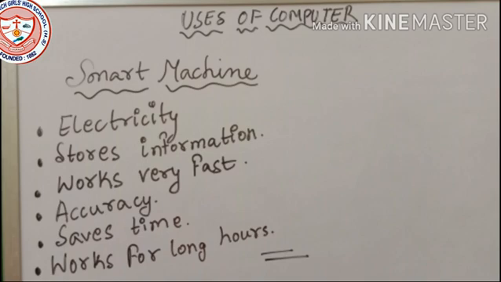So there are some points. Let's see the points. It needs electricity to work. Without electricity, the computer is not able to work. It works very fast. Compared to a human being, a computer always works very fast.